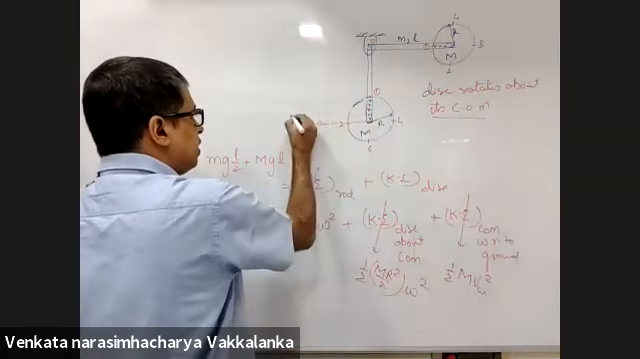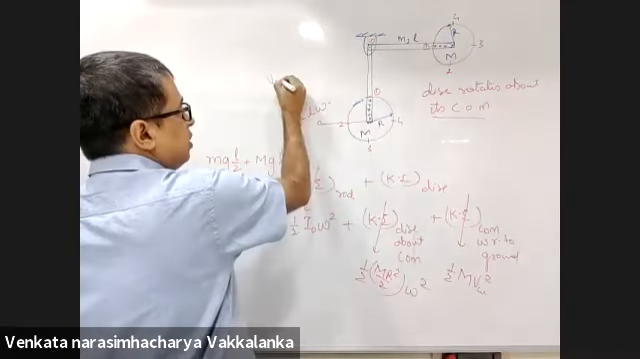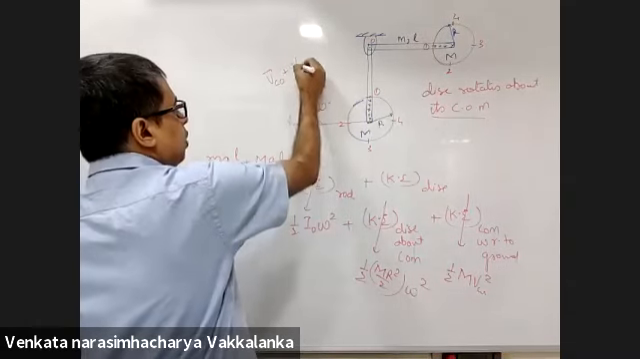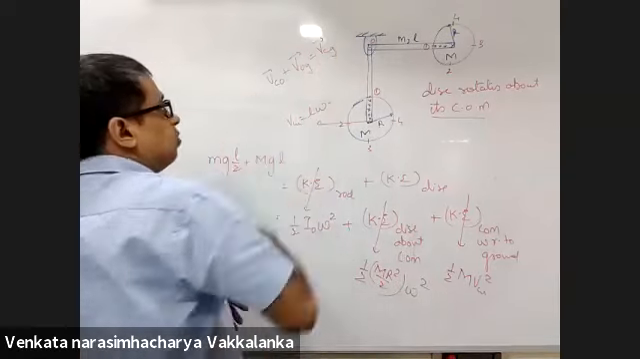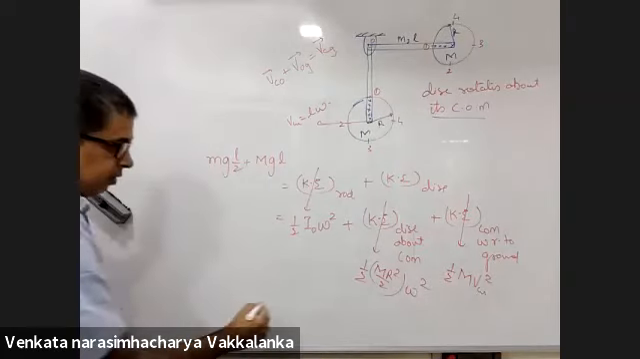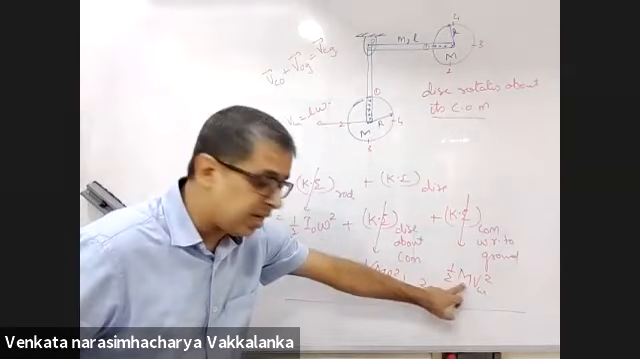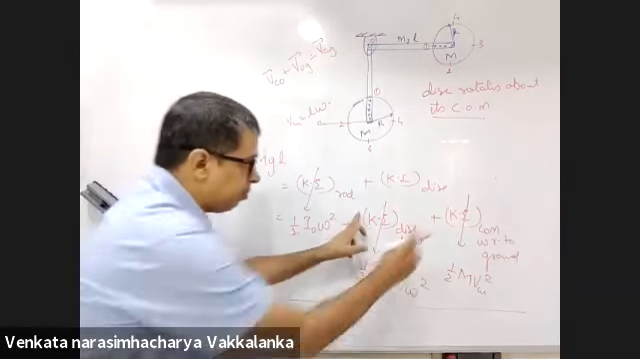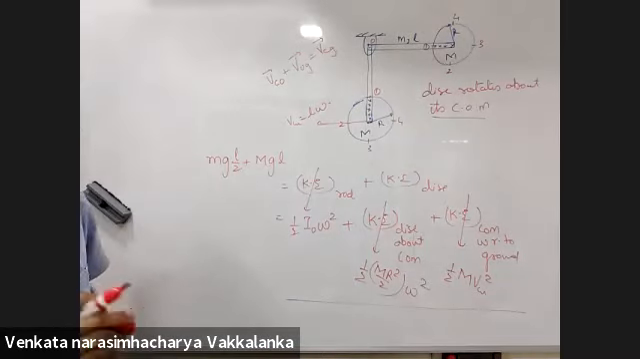What will V_CM be? This will be L omega. Velocity of C with respect to O plus velocity of O with respect to ground is equal to velocity of C with respect to ground. This is capital M because this is dealing with the disk. This is dealing with the rod.